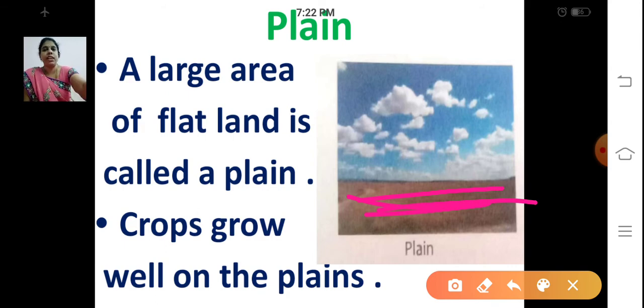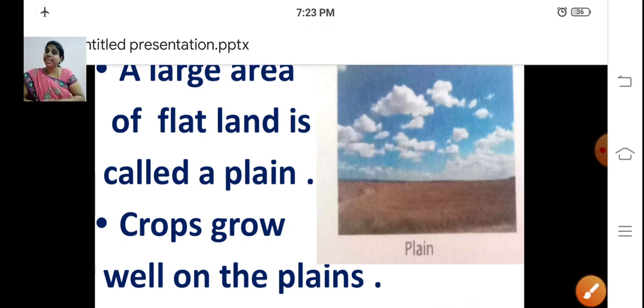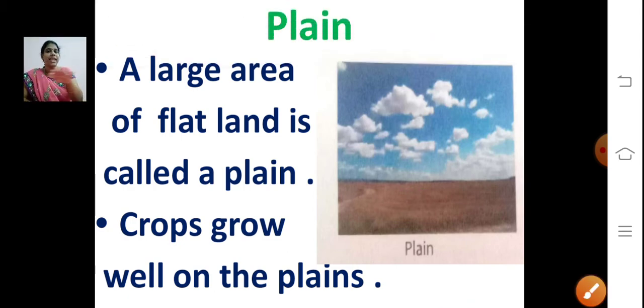Some crops will grow well on these plains. What are the crops? Rice, wheat, maize, pulses. So what are plains? It is a large area of flat land. That is called plains.